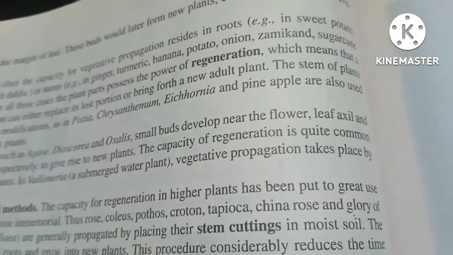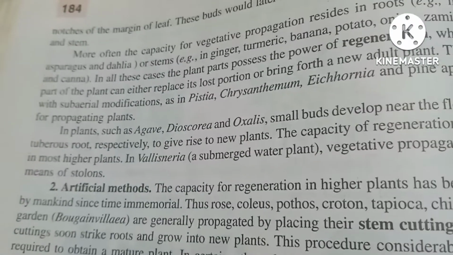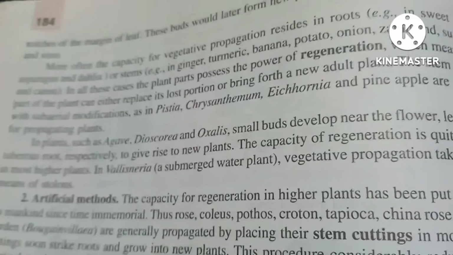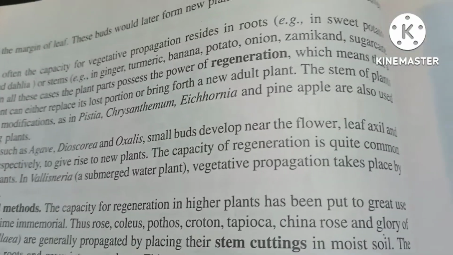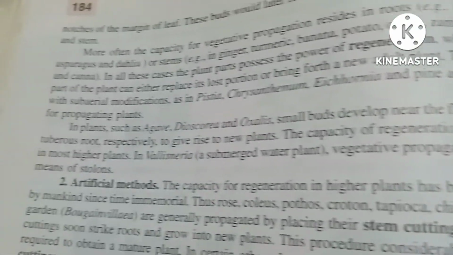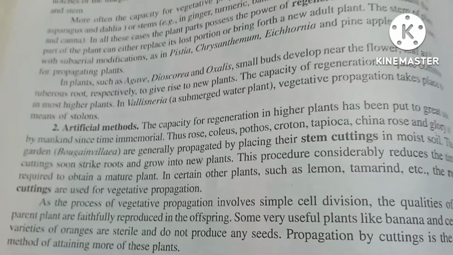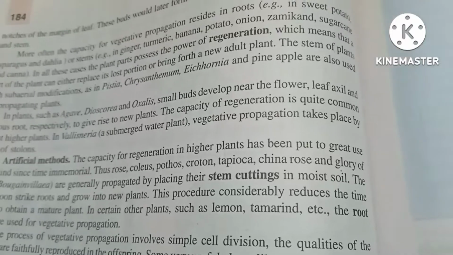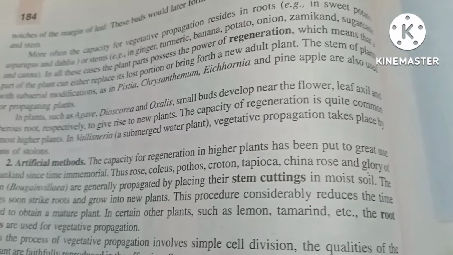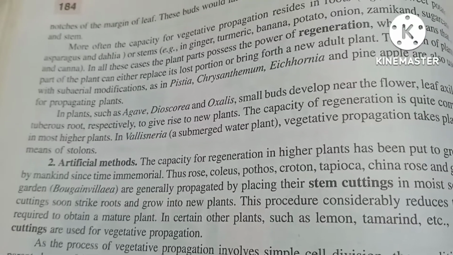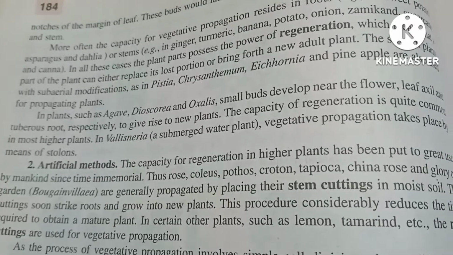The capacity of regeneration is quite common in most higher plants. In Vallisneria, a submerged water plant, vegetative propagation takes place by means of stolons. The capacity of regeneration of higher plants has been put to great use by mankind since time immemorial.